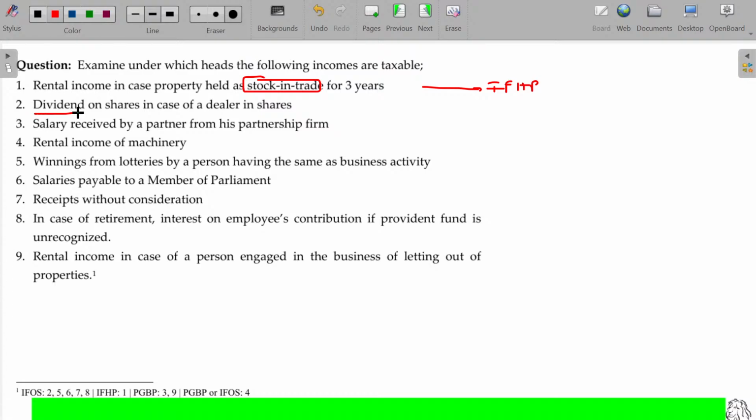Dividend on shares in case of a dealer in shares. Okay. Dividend will be considered, in the majority of cases, as income from other sources only. But if he is treating this as stock in trade, then it will be adjusted along with PGBP. It's a rarest situation. In general, you can consider this as income from other sources. Salary received by a partner from his partnership firm will fall under PGBP only. Rental income of machinery will come under income from other sources.